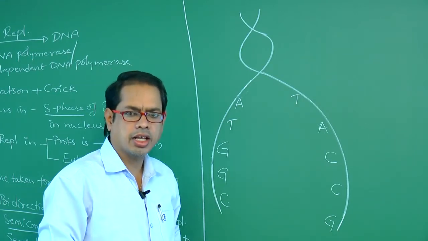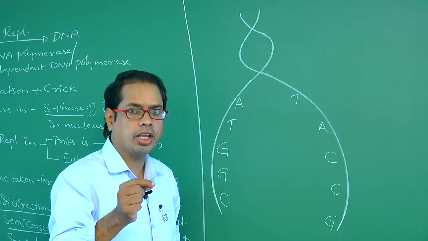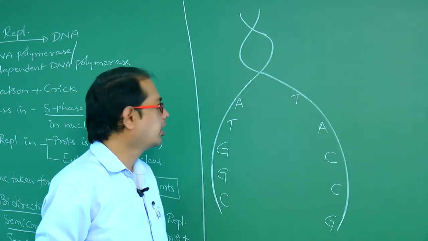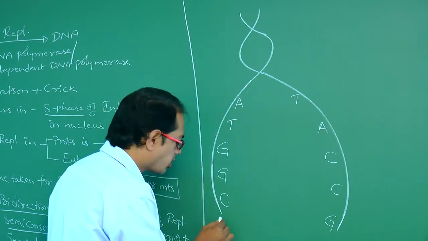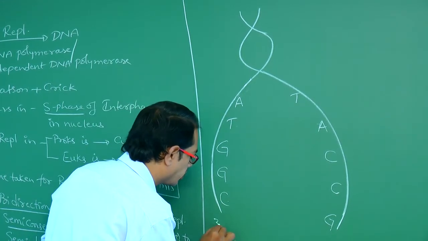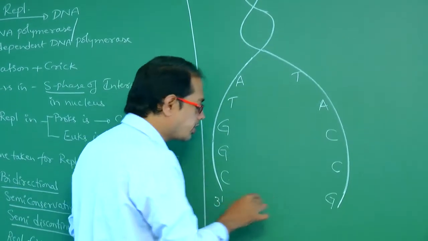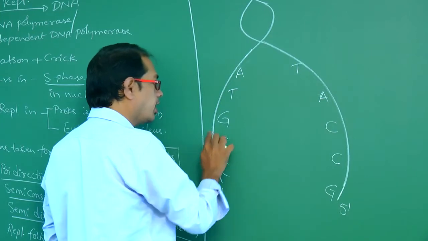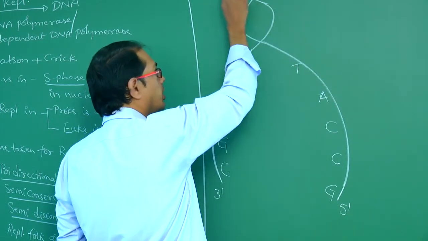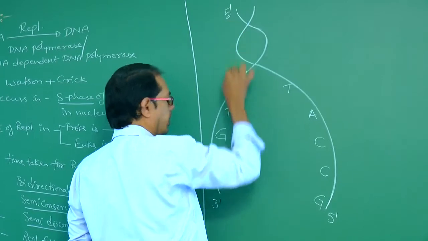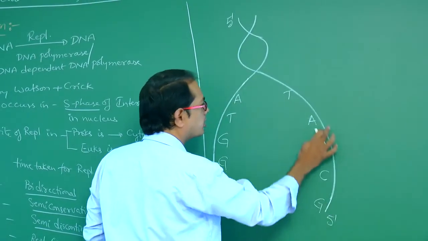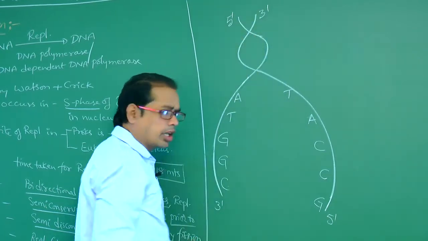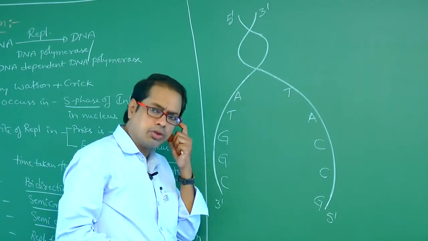Replication occurs at which place? Origin, or origin of replication, or ori site. Right. So let us suppose this is 3 prime. If this is 3 prime, this is 5 prime. See, look at here. 3 prime means this would be the 5 prime. If this is 5 prime, this would be the 3 prime. Okay? Now the new strand is synthesized.